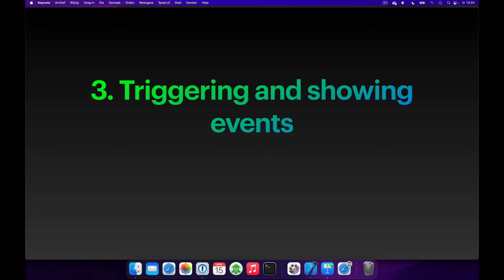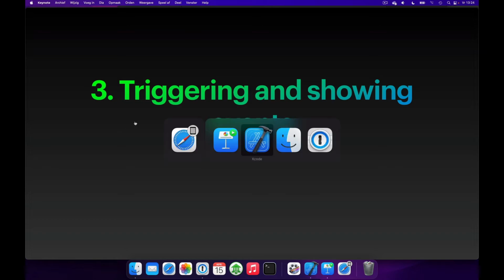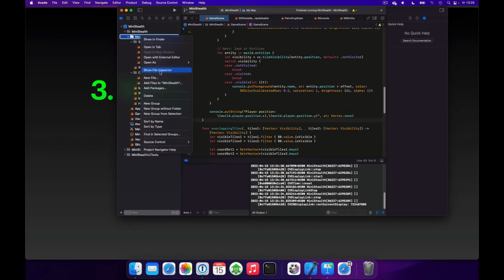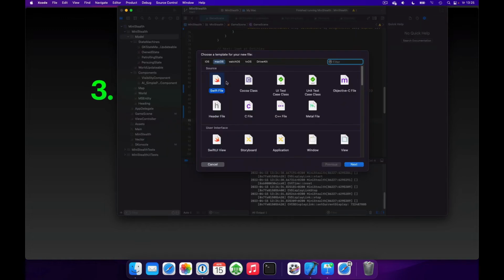Now for something a little more complicated, we're going to trigger and show events, and in particular we want to implement an event when an enemy sees our player, or when we're spotted basically. So first let's define an event, and we'll do that in a new Swift file in our model.